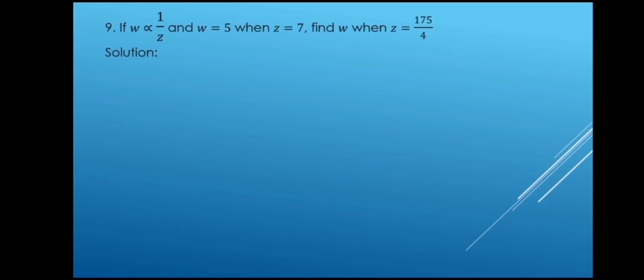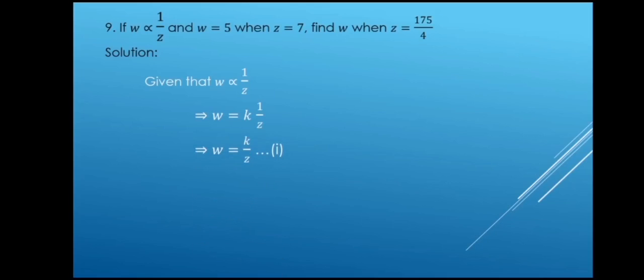Now we will have to solve the sum related to inverse variation. If w is inversely proportional to z and w is equal to 5 and z is equal to 7, find w when z is equal to 175 divided by 4. Given that w is in inverse variation to z, obviously we will have to convert it into the form of equation, and for this we introduce sign of equality and a constant. So it becomes w is equal to k by z. It is our equation number 1.